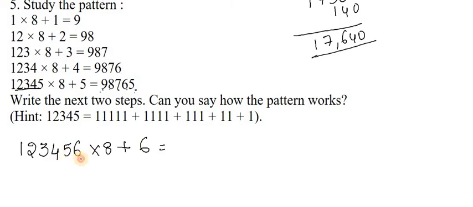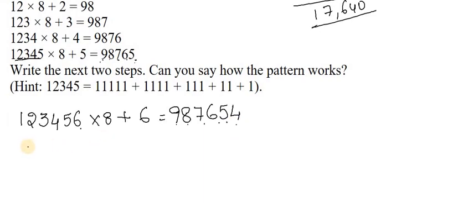So here I have 6 digits. That is the reason I have to write 6 digits starting from 9: 9, 8, 7, 6, 5, 4. See, here I have written 6 digits. 1, 2, 3, 4, 5, 6.